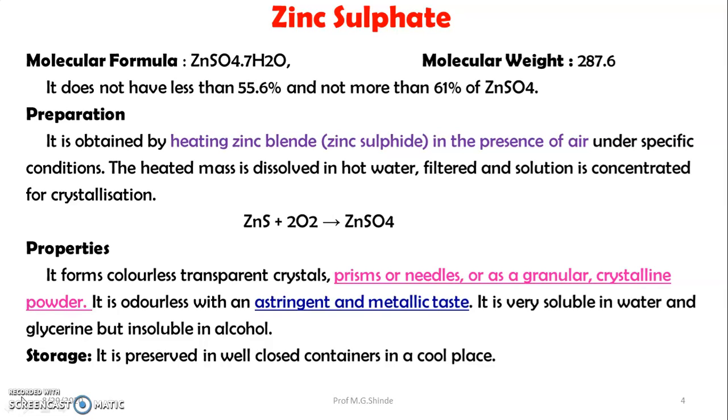Properties: it forms colorless transparent crystals, prisms or needles, or a granular crystalline powder. It is odorless with an astringent and metallic taste. It is very soluble in water and glycerin, but insoluble in alcohol. Storage: it is preserved in a well-closed container in a cool place.